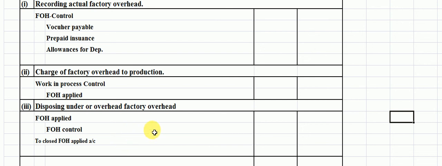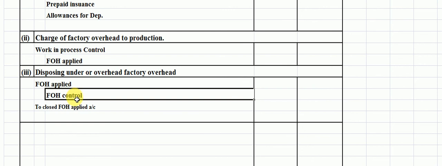Students, when we close the factory overhead applied against the factory overhead control, then there is a difference between actual factory overhead and the applied factory overhead.